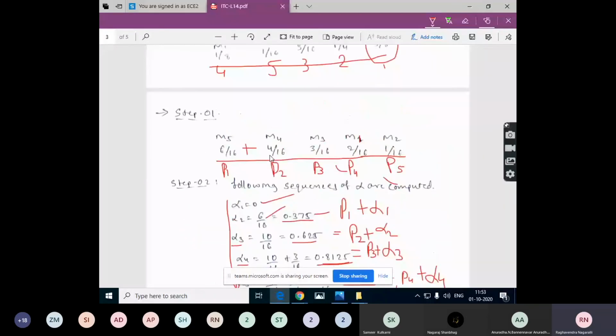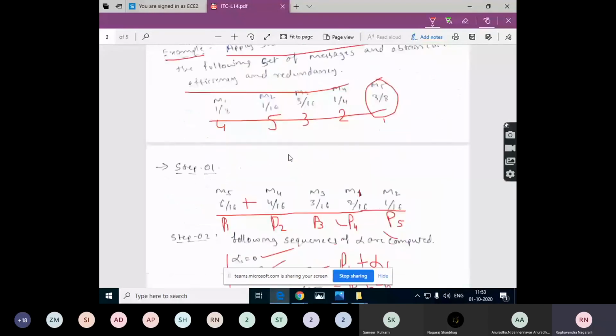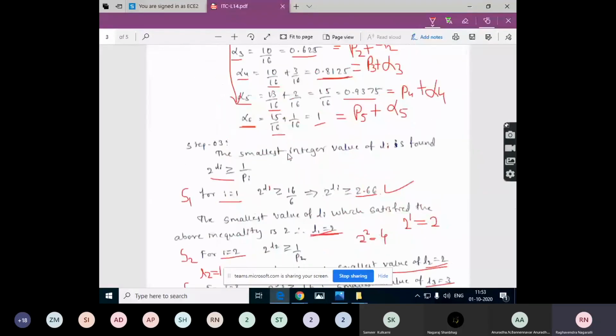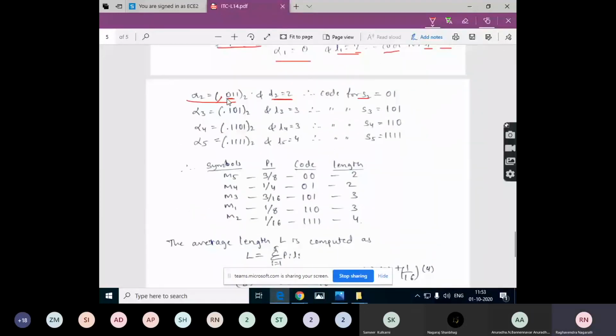So that is what step number 5 says: remove the binary point to get the desired code. So remove this binary point and get the desired code for Li places. L2 is 2, so take only 2 places, 0 and 1. Okay.